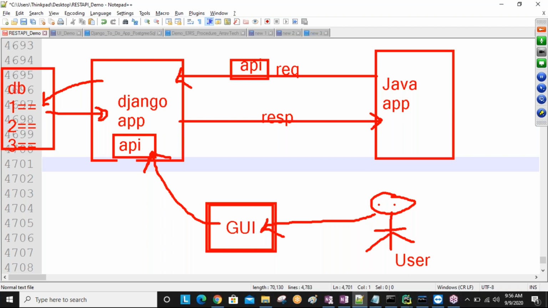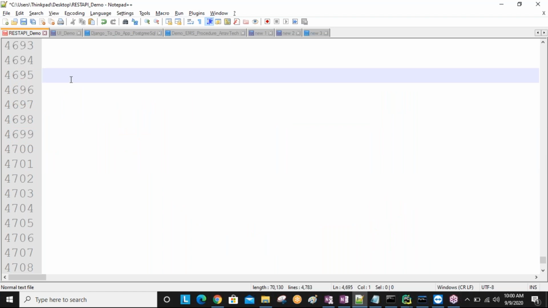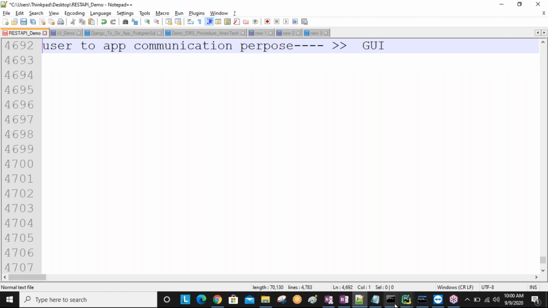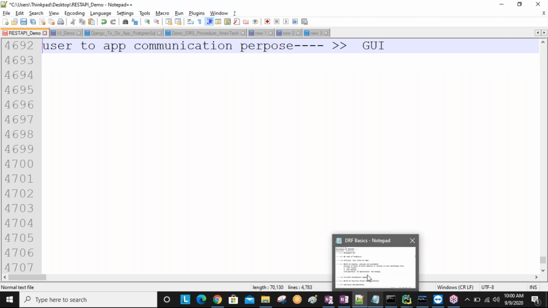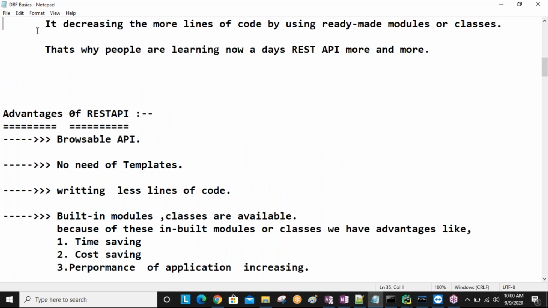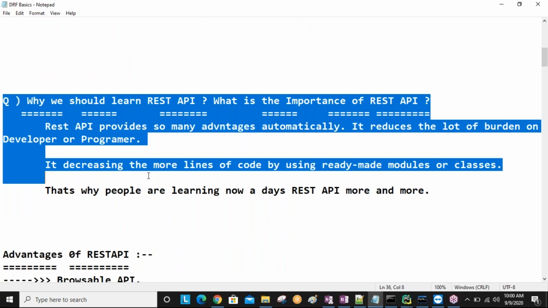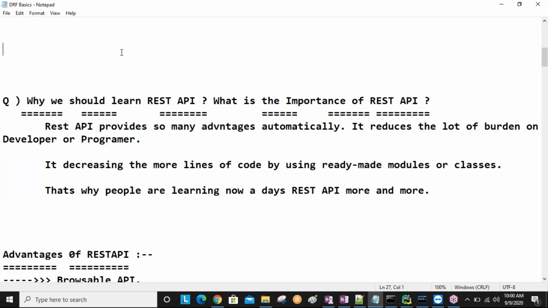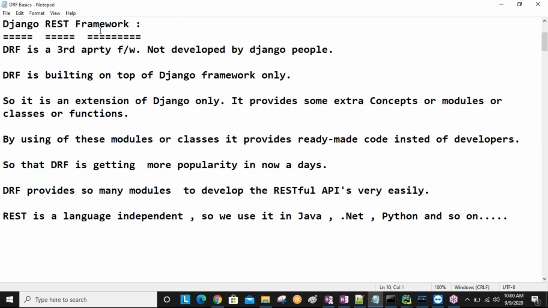So the use of an API is to make the communication between two applications. You need to have this knowledge. Today I'll take your mails and forward all these things to your mail. You are going to get everything theoretically, no problem. Why we should learn REST API, what is the importance of REST API, and about the Django REST framework, all these explanations you are getting.